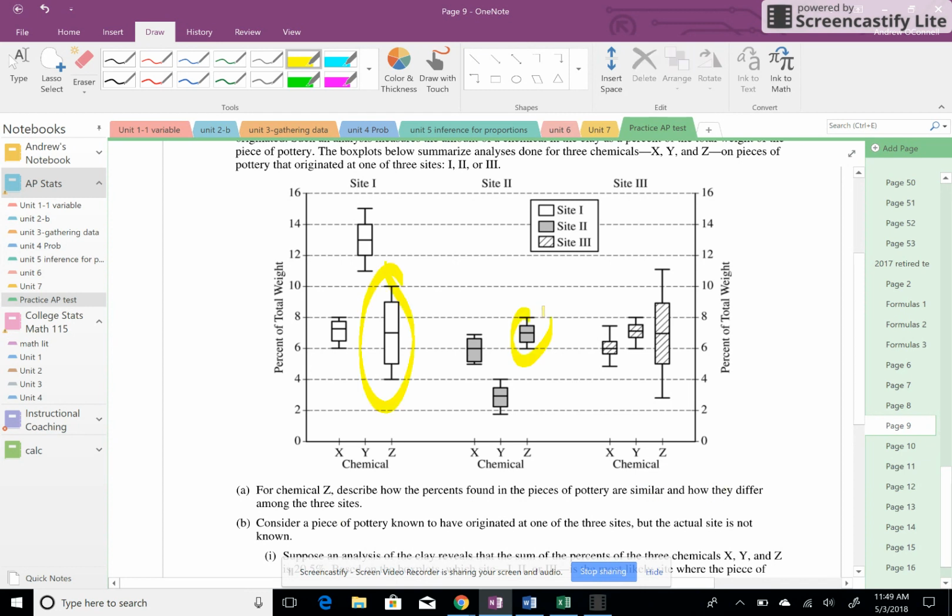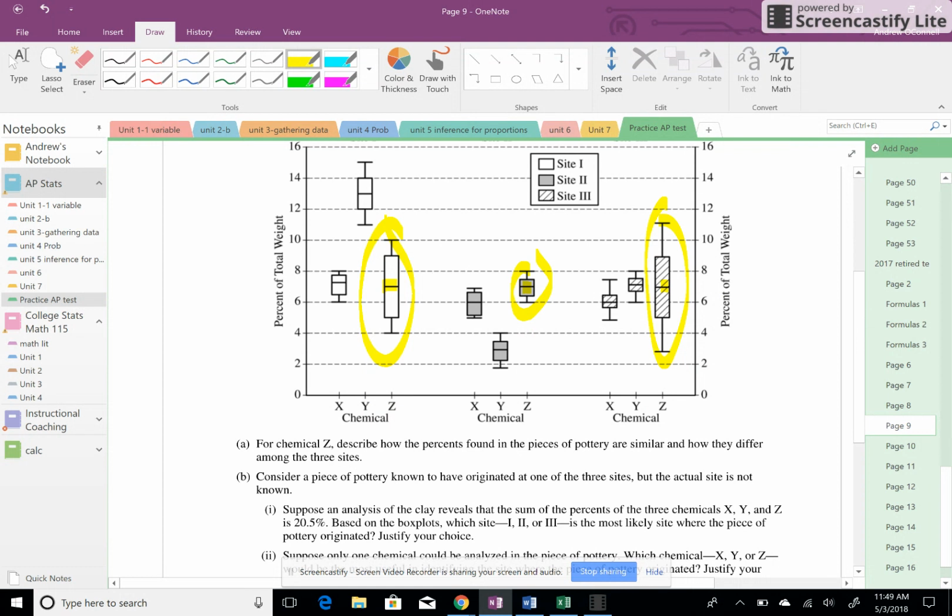Only look at Z. One similarity I see is that they look like they have a center or a median all around 7. The one thing that I see that's different is that the chemical Z in Site 2 was not very spread out at all, very consistent, whereas Sites 1 and 3 were far more spread out, with 3 being the most spread out.